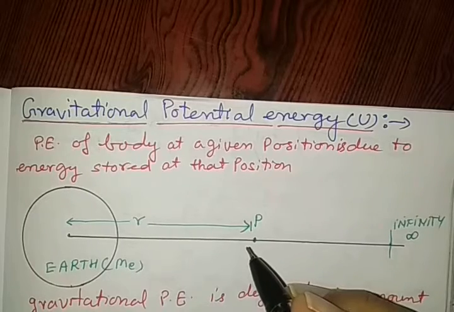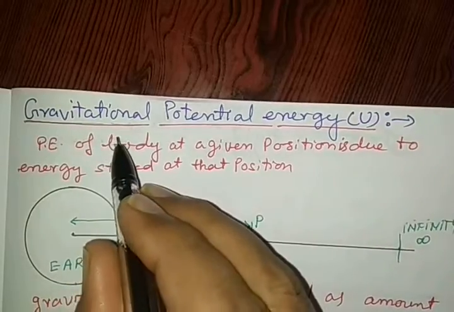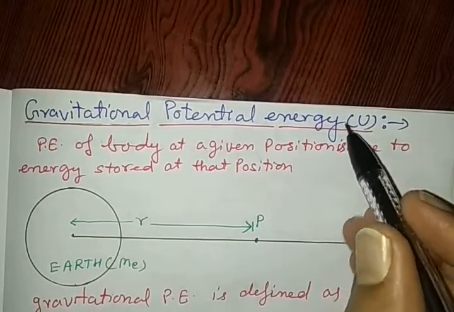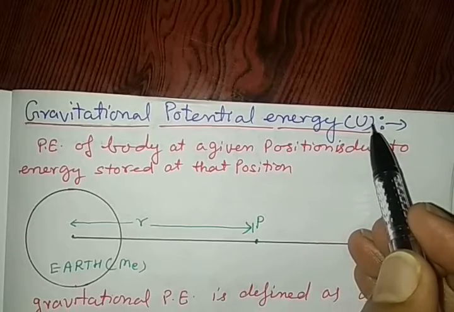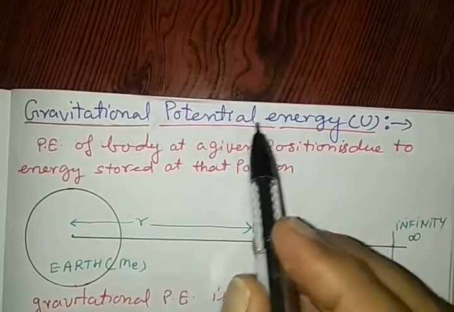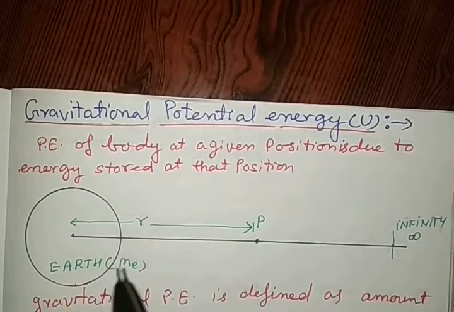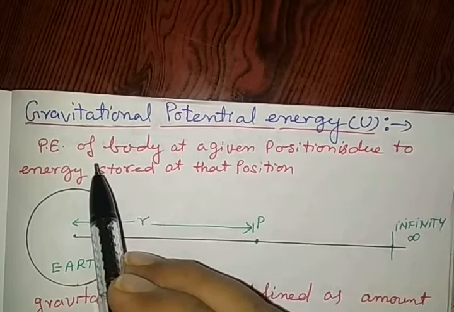Hello everyone. Today we are going to see gravitational potential energy. Gravitational potential energy is denoted by U. Before going through gravitational potential energy, first of all, it is necessary to see once what is a potential energy.